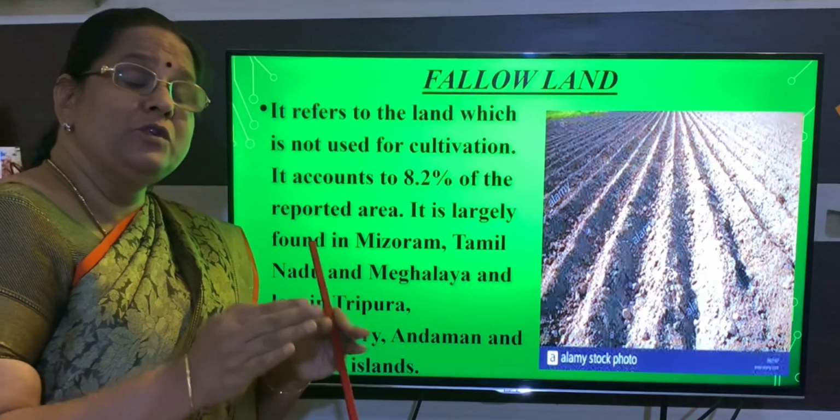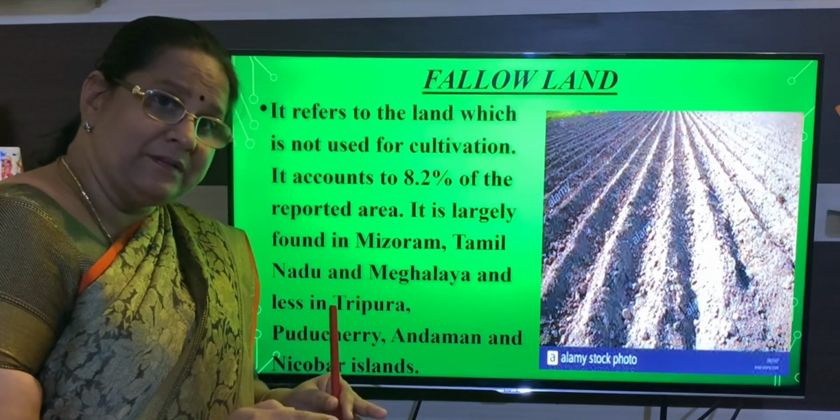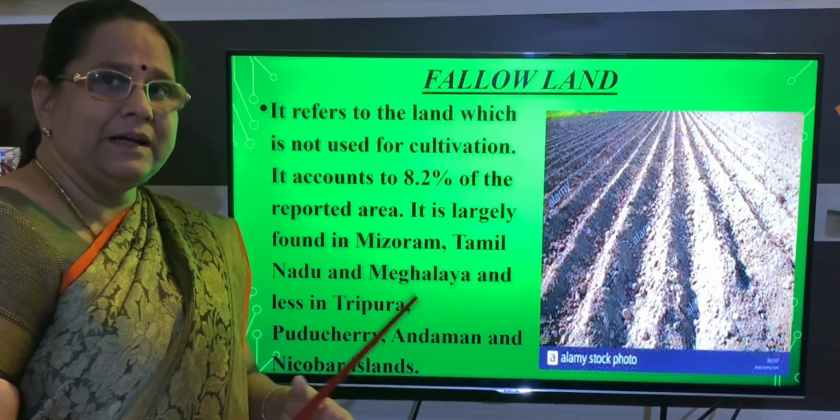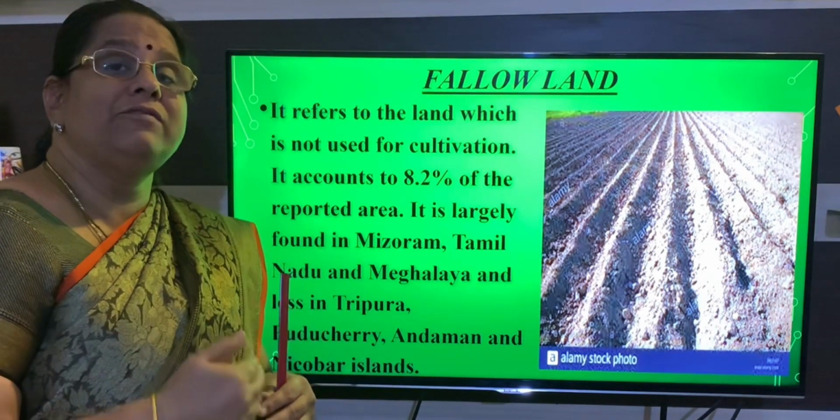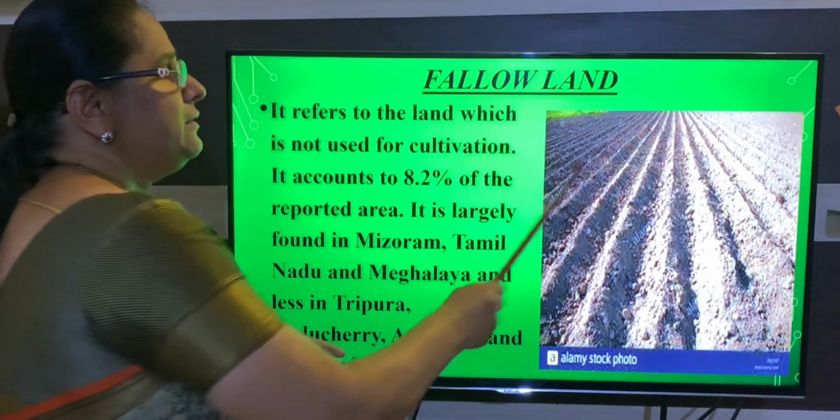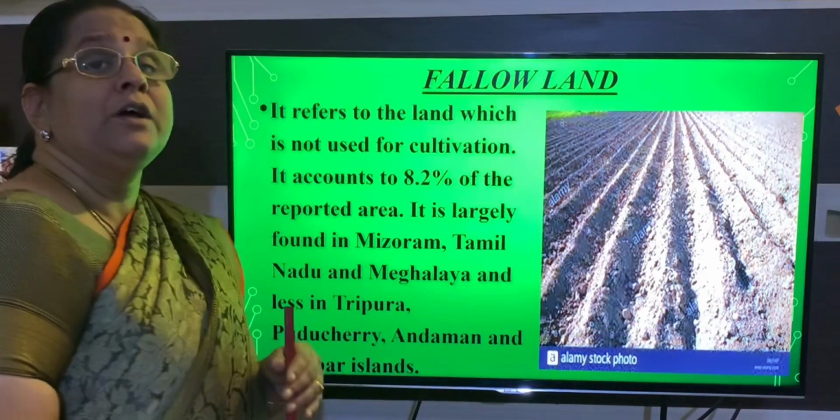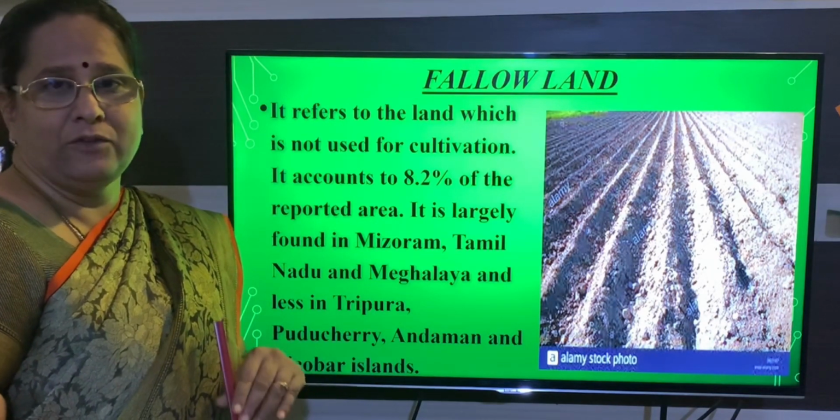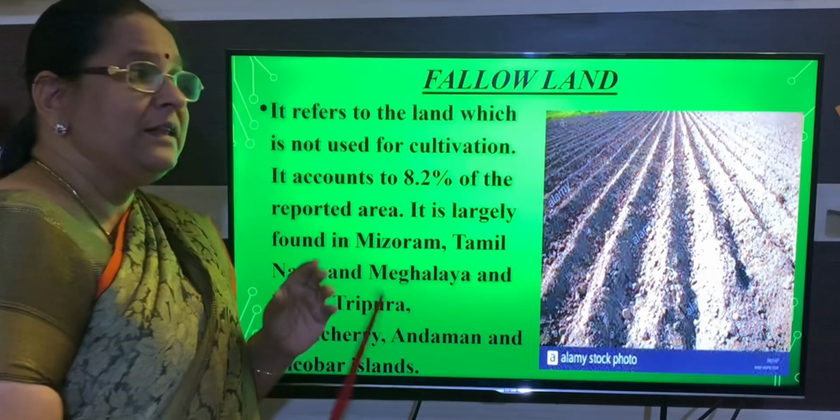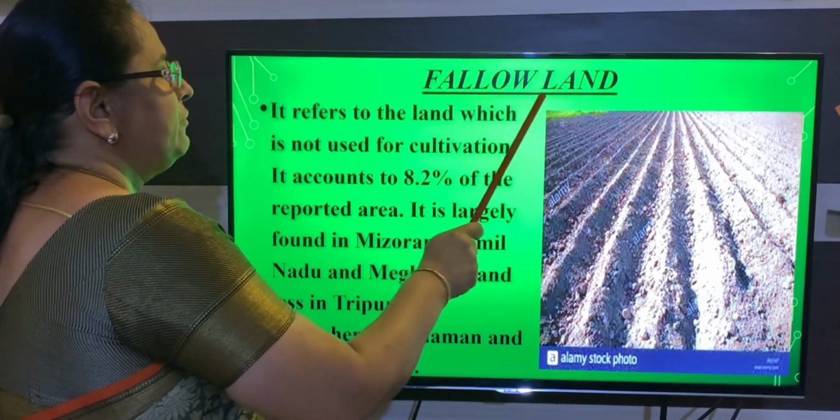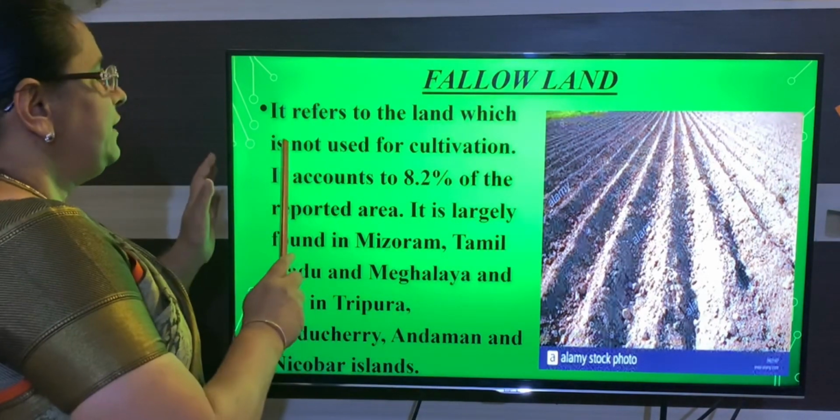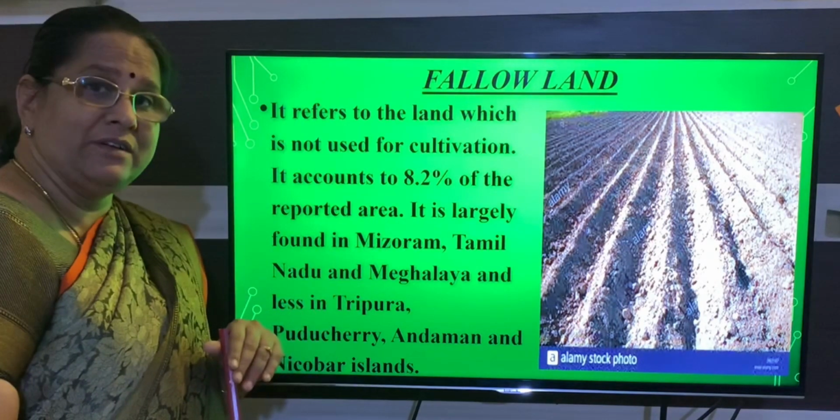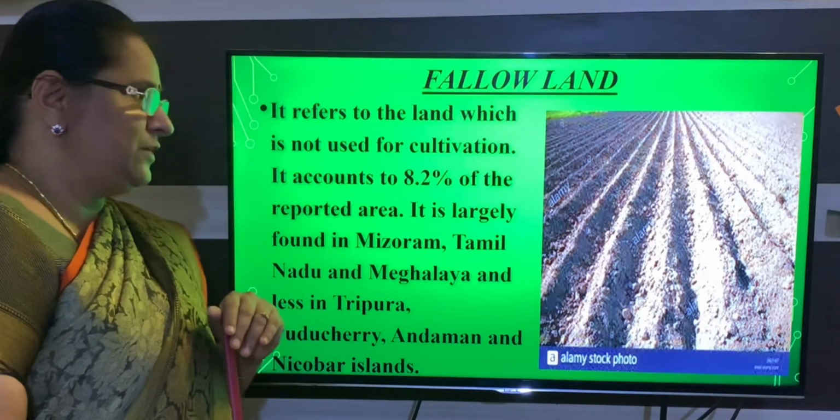A land which was used for agriculture previously, and after that they see that the land has to gain its soil fertility. Due to that, this land will not be cultivated for 2 to 3 years or even 3 to 4 years. The land is not used for cultivation purpose. That sort of land you call fallow land. So see here, it refers to the land which is not used for cultivation.